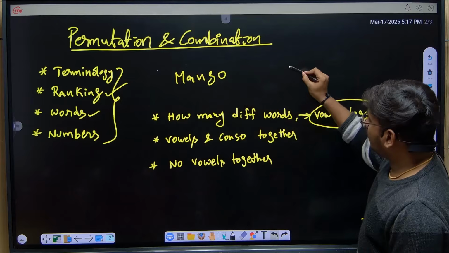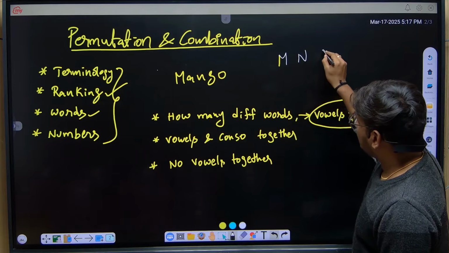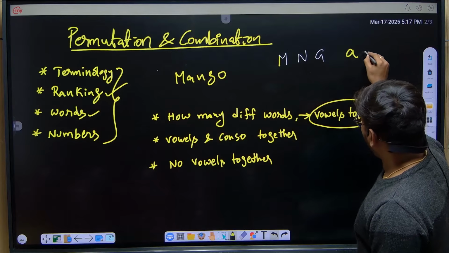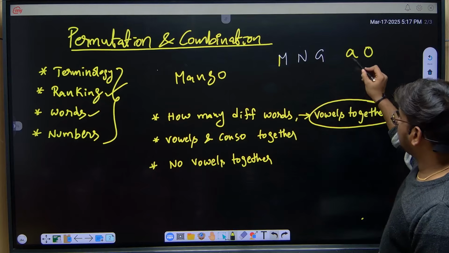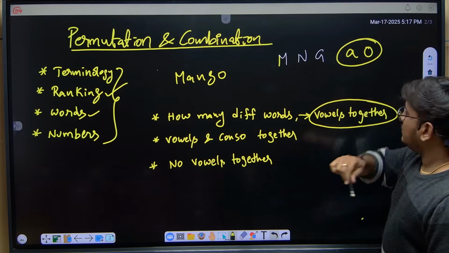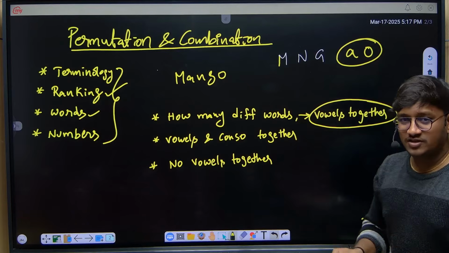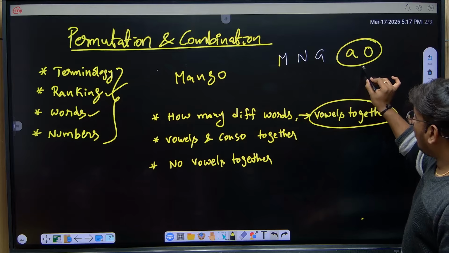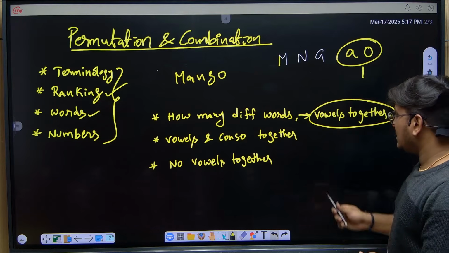We have M, N, G, A and O. These two, A and O, are vowels, right? Now, when they give the condition that vowels are to be together, consider all vowels as a single letter.